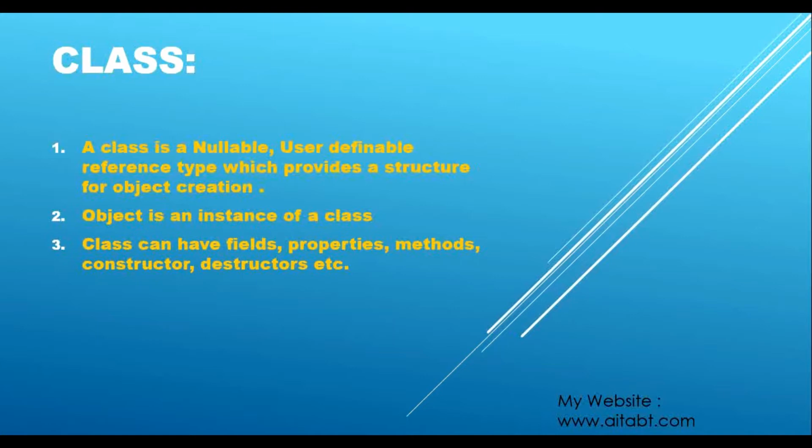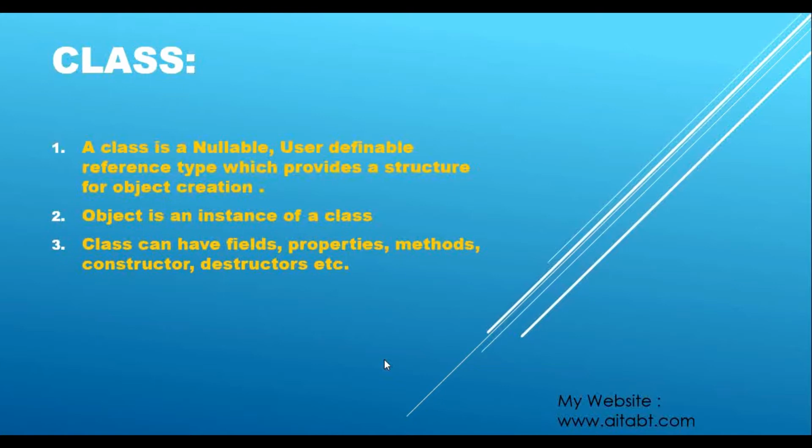We will see everything in action, so don't worry about that. We will be very clear after this tutorial what is a class and what is an object. Now the third point says: a class can have fields, properties, methods, constructor, destructor, etc. We will be discussing everything in today's tutorial, and properties, fields and methods in great detail in later videos, but we will see briefly what they are.